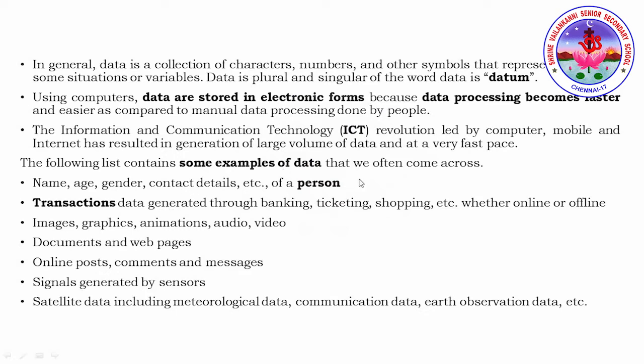And some examples of data which we come across: if it is a person, when you are going to collect data about a person, you will usually collect his or her name, age, gender, contact details, and the address of the person. So for each and every example, before you start to collect data, you decide about whom you are going to collect data and what you are going to collect, and based on that, you will gather the details. Yes or not? If it is a person, you will collect data according to the person, his personal details.